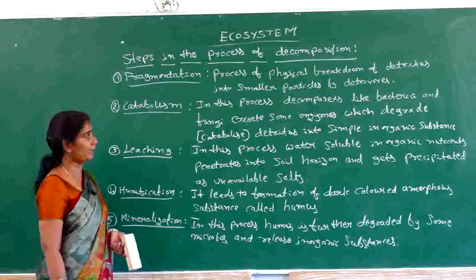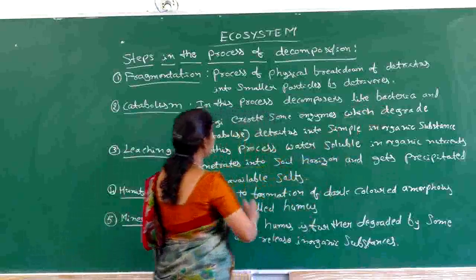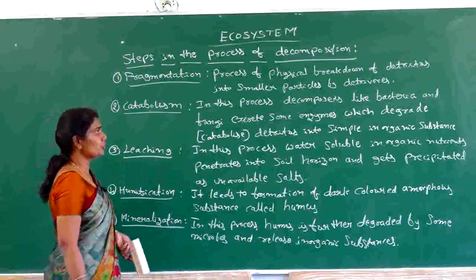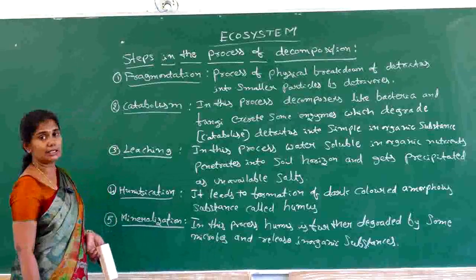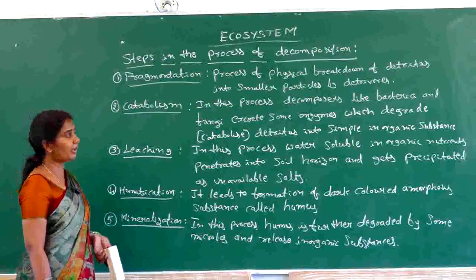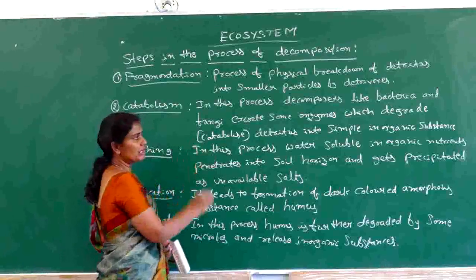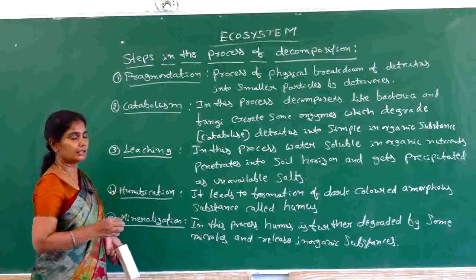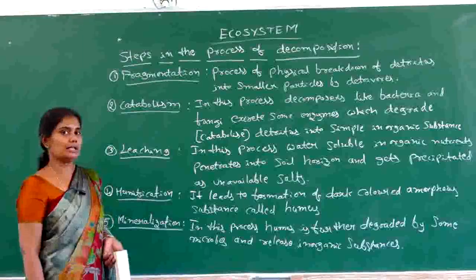That means during the process of catabolism, we can see the chemical breakdown of detritus, or we can say the organic matter. And it is influenced by organisms like bacteria and fungi. So we can define it as the process of decomposition where the bacteria and fungi excrete enzymes to break down the detritus. These enzymes degrade, or catabolize, the detritus, and it is converted into simple inorganic substances.